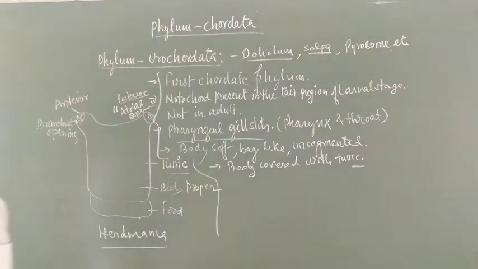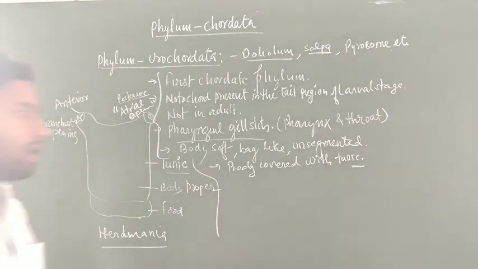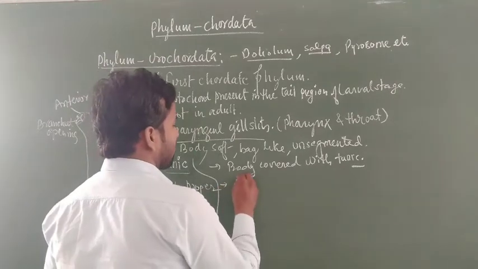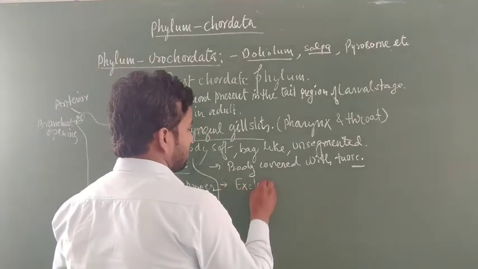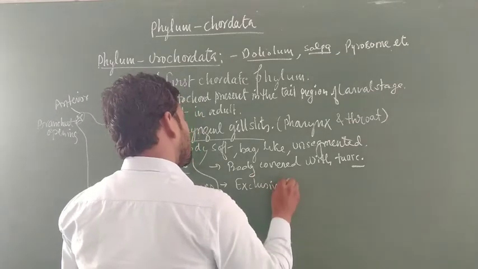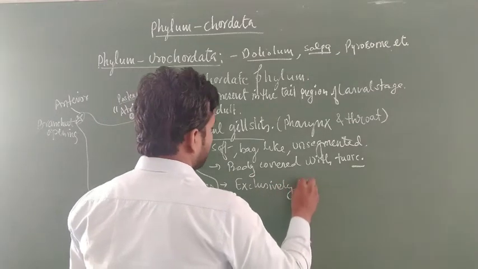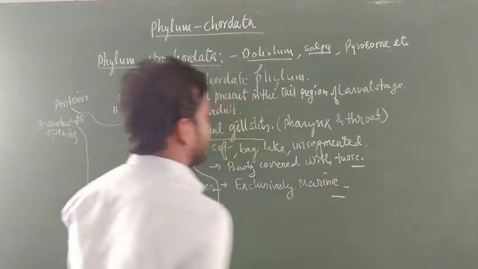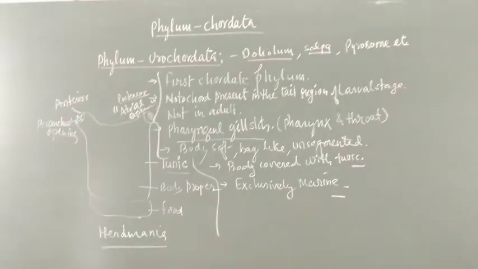This is the body of the animal, and you can say these animals are exclusively marine. Sorry, I already told you that previously: they are not freshwater, they are exclusively marine animals. So this is the feature of Urochordates, which are present under the phylum Chordata.